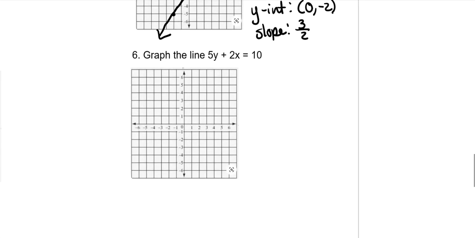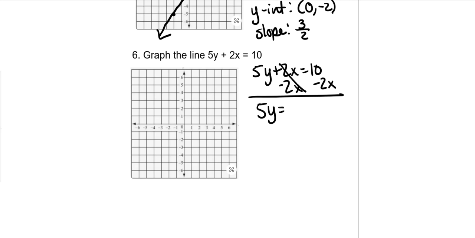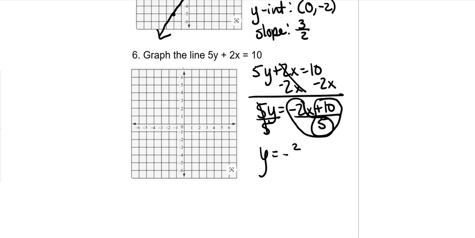And then the last one, subtract 2x from both sides. So 5y is equal to negative 2x plus 10. Divide by 5 on both sides. Remember, this has to be done both this way and this way. So negative 2 divided by 5 is just negative 2/5, and 10 divided by 5 is 2.